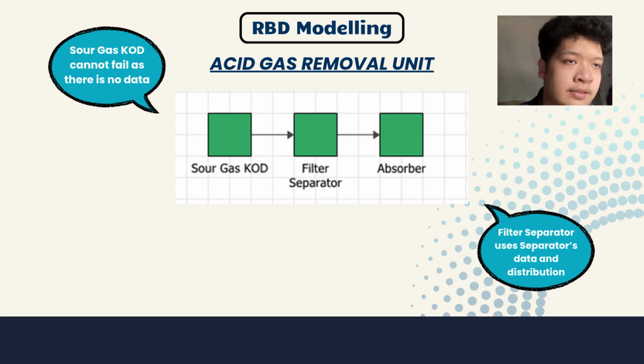So now let us look at the acid gas removal units, and here things start to look a bit different. The first block, which is the sour gas knockout drum, was deemed to be unable to fail, as there is no data supporting them being provided. And the filter separator utilizes the separator's data. And lastly, the absorber block, of course, utilizes the absorber's data provided in the Excel.